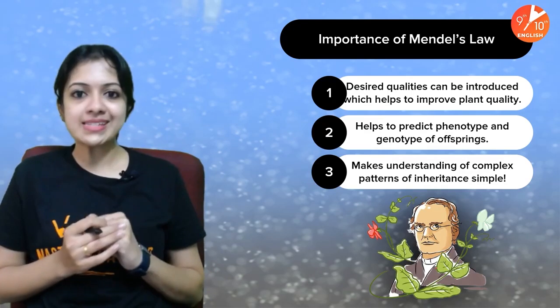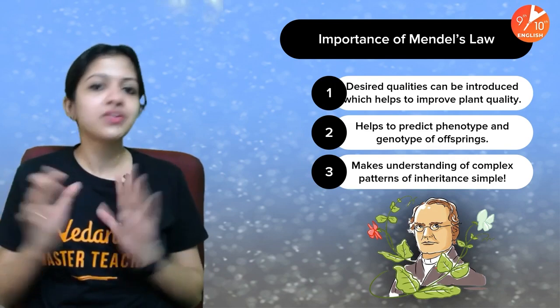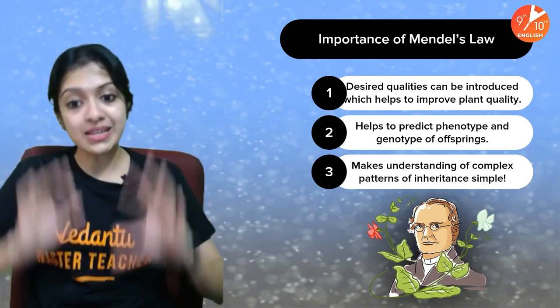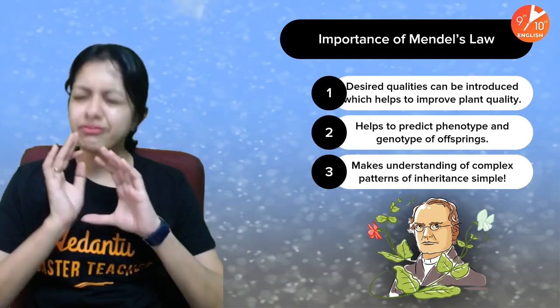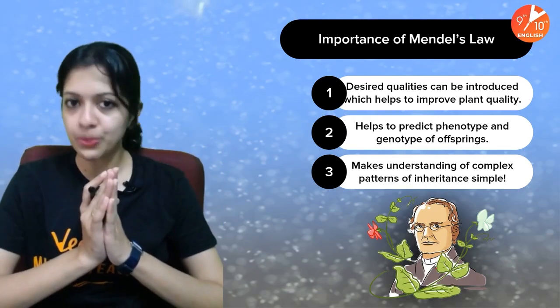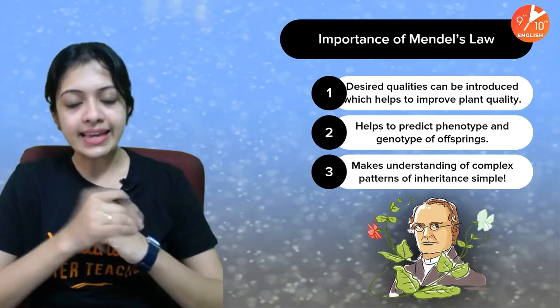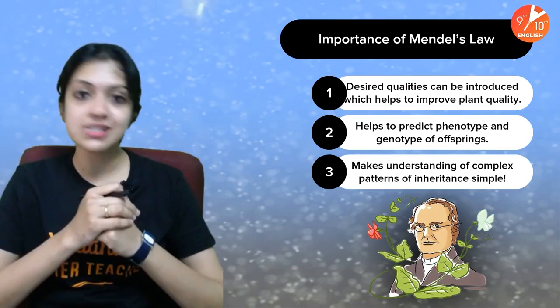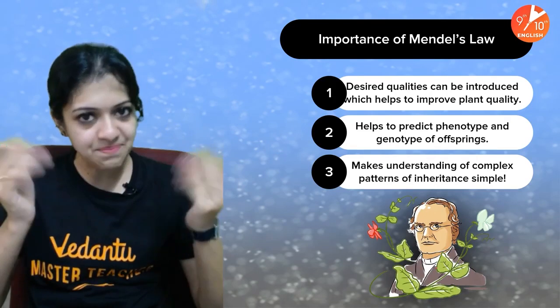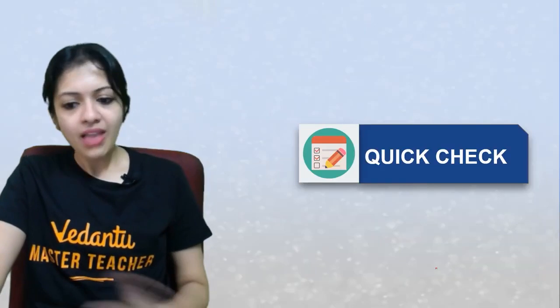Now, point 2, it's useful even in humans and other animals. It really helps us because these basic rules apply to every sexually reproducing organism on the planet. Thirdly, it makes understanding of complex patterns of inheritance very, very simple. Okay, children? So there we go.